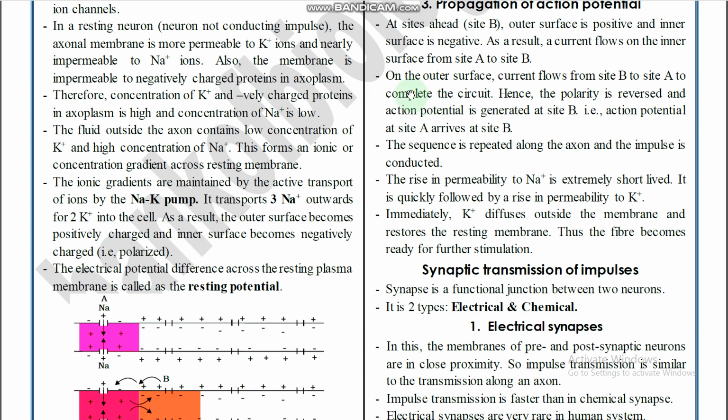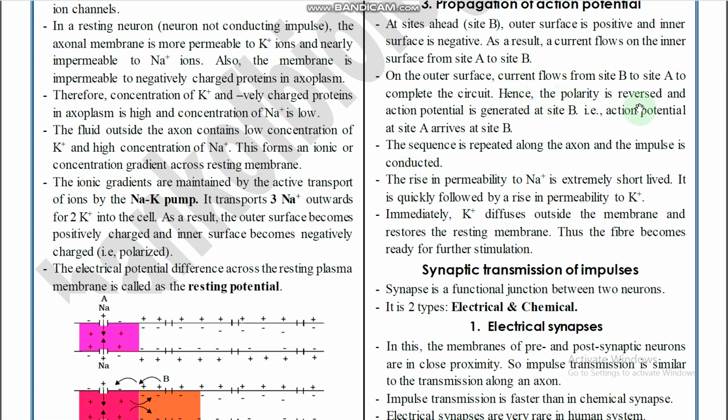That is what is given here. The outer surface current flows from site B to A to complete the circuit. So on the inner region the current flows A to B, and on the outer region B to A, because B has outer positive and A has negative, right?